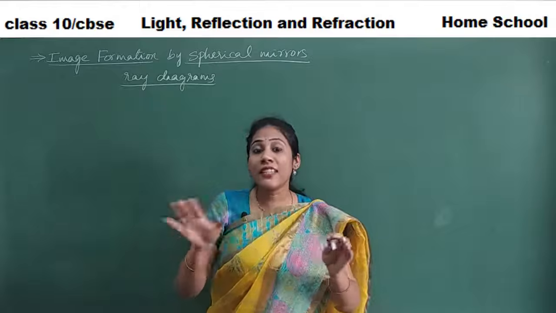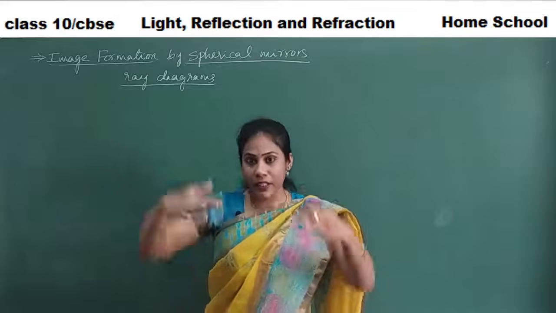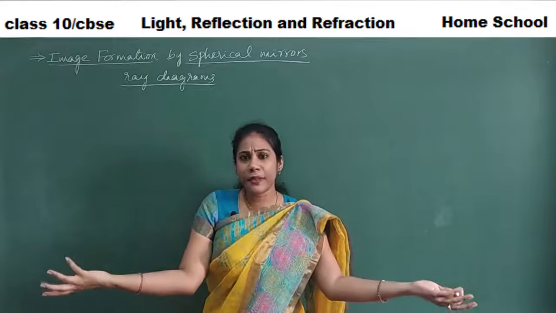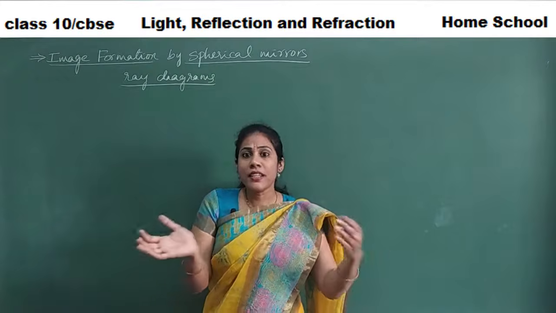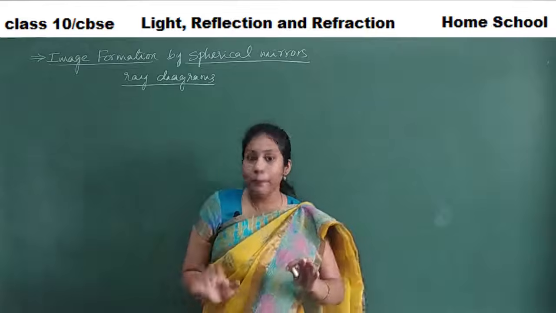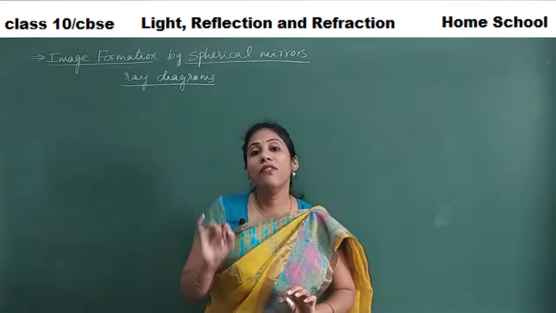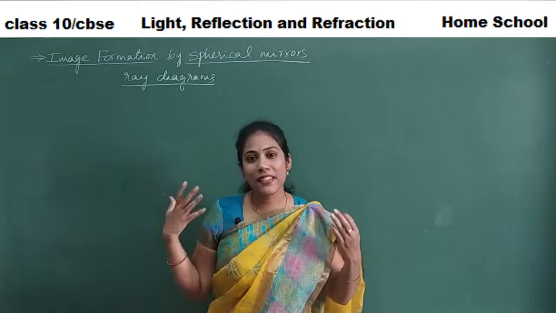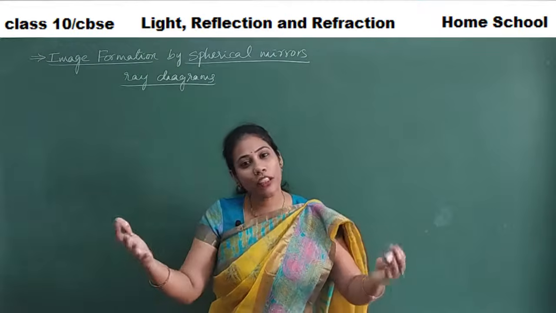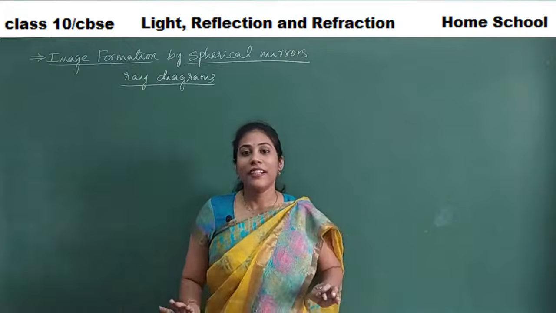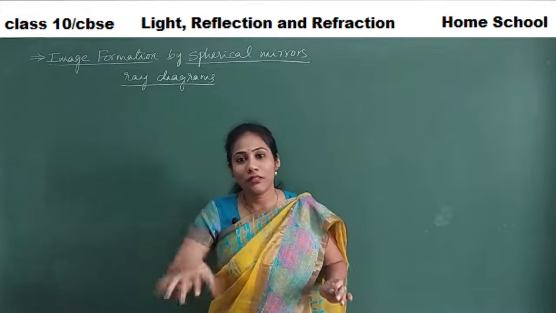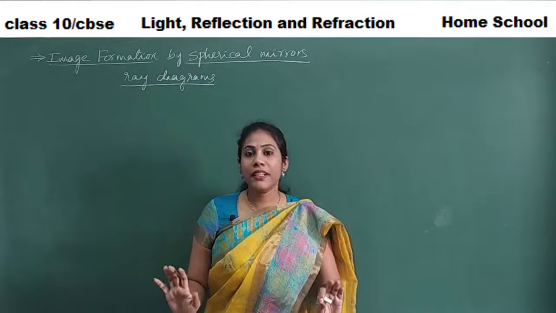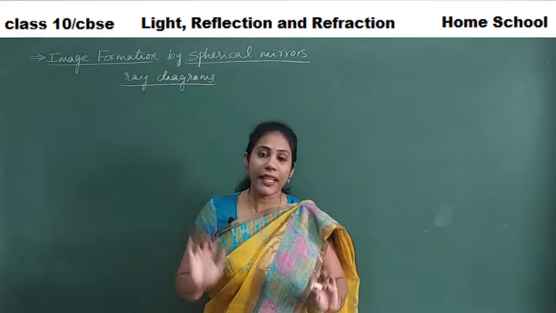The image does not appear on a screen. When you keep a screen in front of a mirror, your image is not seen on the screen, right? Because it is appearing behind the mirror. So such an image is called a virtual image. And the image is erect, that is upright. Our heads appear on top even in the mirror, right? Our heads do not appear downside, never. This is what we call erect. An image that appears upright is called erect.